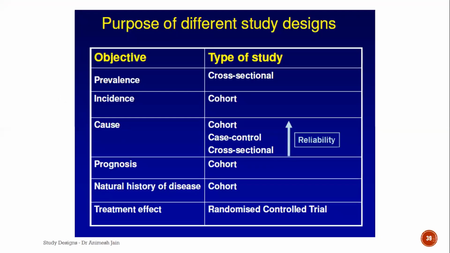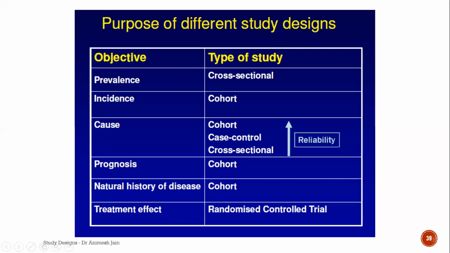So basically, if I want to know the prevalence, then I should go for a cross-sectional study. If I'm going for incidence, that means new cases, I should go for cohort studies. If I'm looking at causality or association between the factor and the outcome, I should go for something like cross-sectional, that too analytical cross-sectional, case control or cohort. If I'm moving from cross-sectional to case control to cohort, the reliability increases because each of them is a stronger design, and that's why I put the arrow there in the box going from the base to up in that box. And then if I'm looking at prognosis, I would like to go for a cohort study.